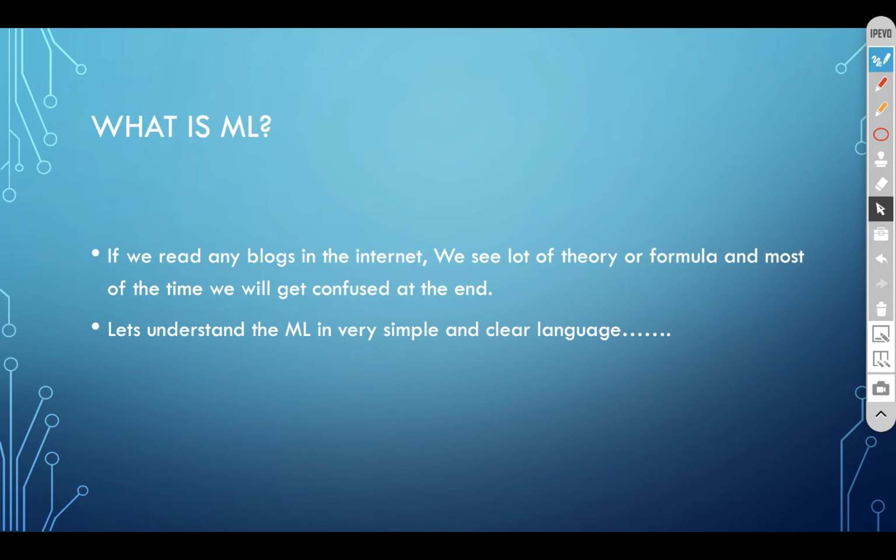Before getting into formal definitions, let's understand in layman language what machine learning is all about. For that I have made small cases, 1, 2, 3. I have taken an example of a child. We teach the child with different objects. Case 1: we teach him this is apple, this is orange, this is car, this is water, this is clothes, this is fire.